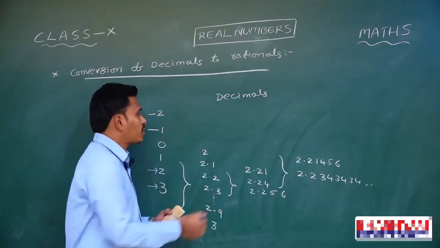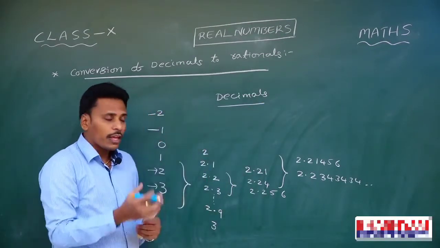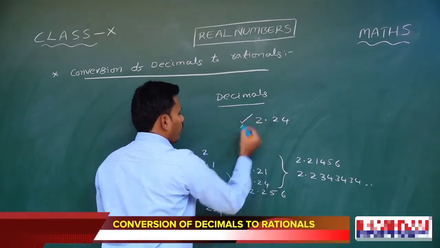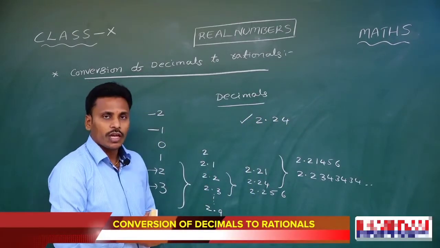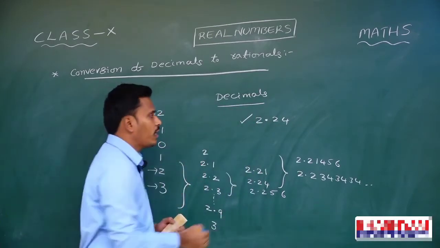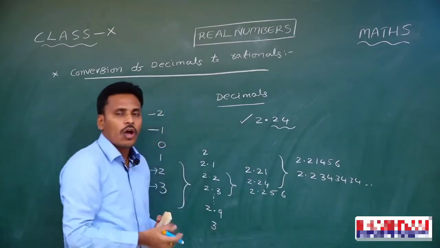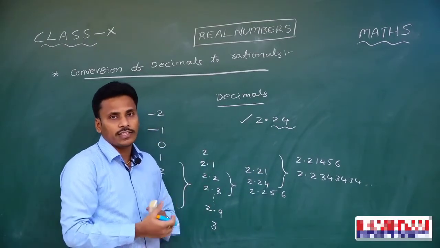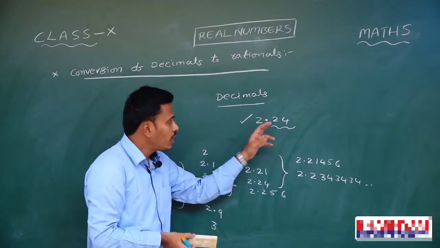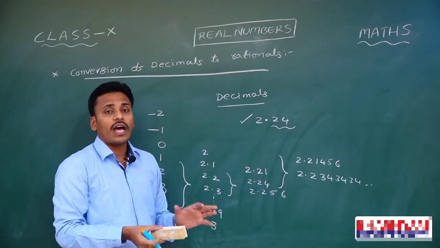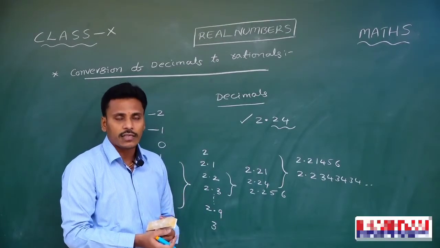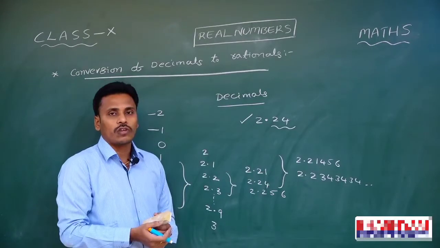And now our discussion is about those decimals. If you look at a decimal like 2.24, we call this dot the decimal point and the digits 24 the decimal part of the decimal. Based on the digits of the decimal part, there are different types of decimals. You learnt all those decimals in your earlier classes, and now I am just recalling those types of decimals.